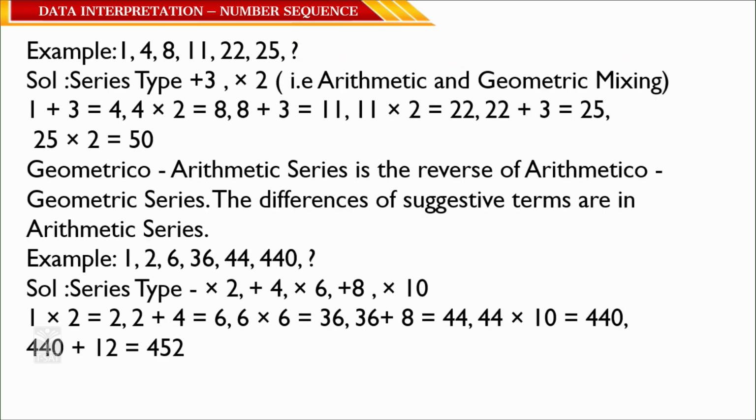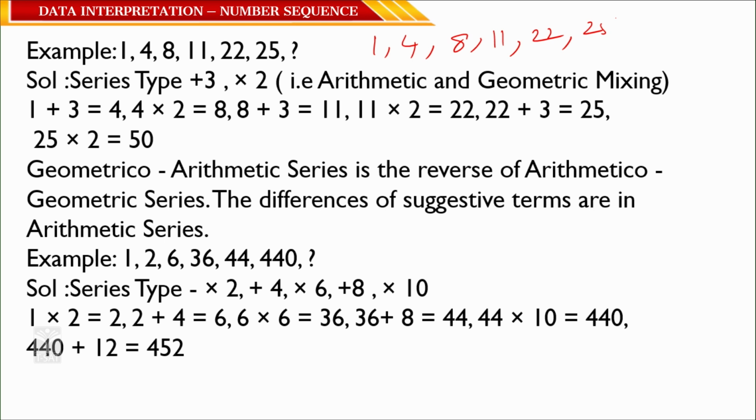Now, verify an example: 1, 4, 8, 11, 22, 25, correct? Here 1 plus 3 is 4, 4 plus 4 is 8, 8 plus 3 is 11, 11 plus 11 is 22.